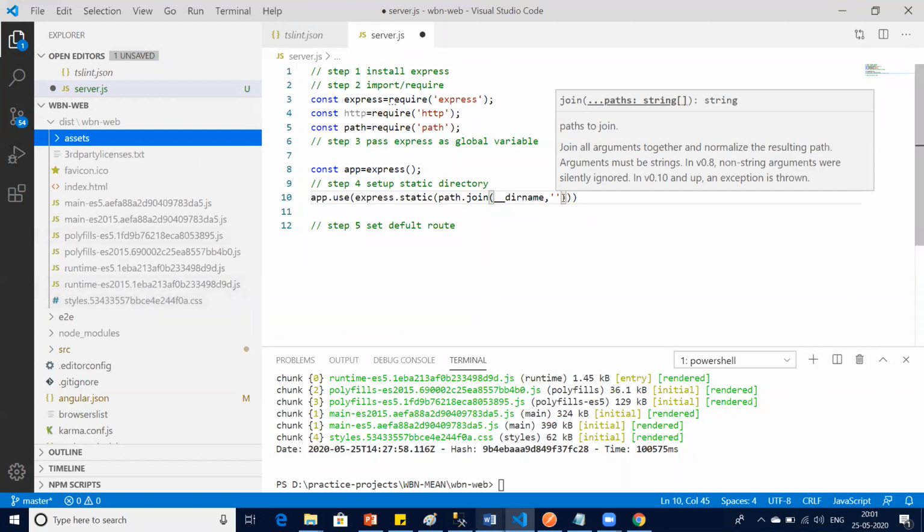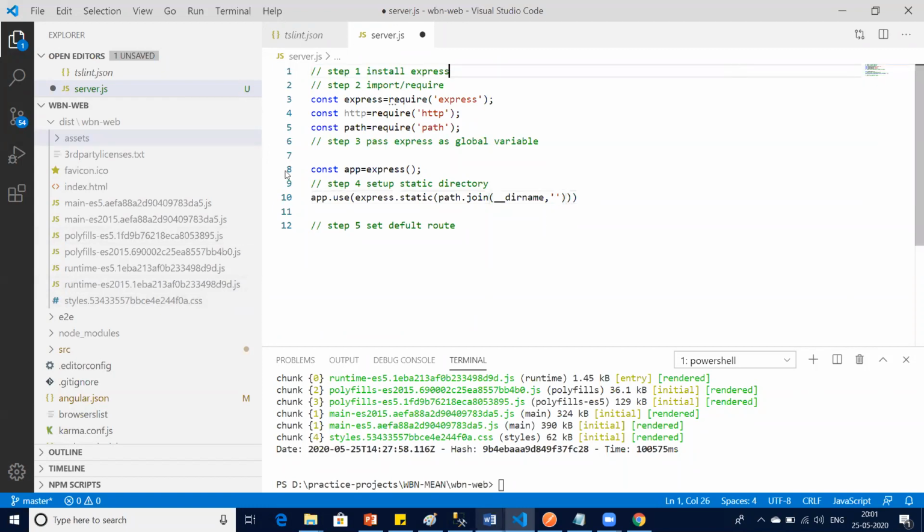on this server. So basically, my node server has to pick everything from this folder, from my disk/wbn web folder. Is that correct? Yes or no? Do you agree? Yes, sir. No, just don't say yes, sir, because I'm asking. You ask yourself, did you understand or not?